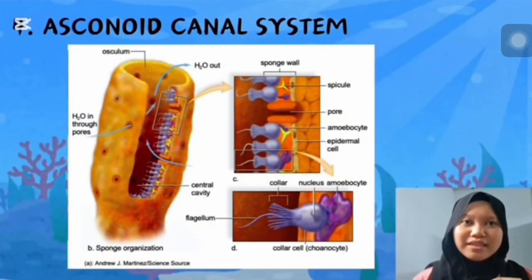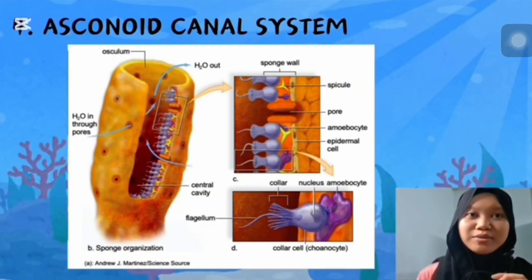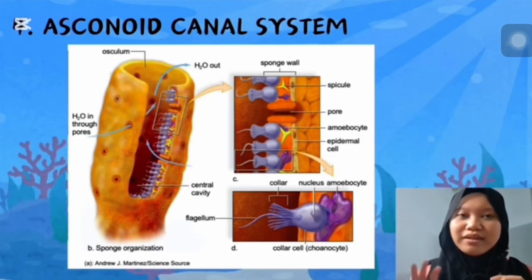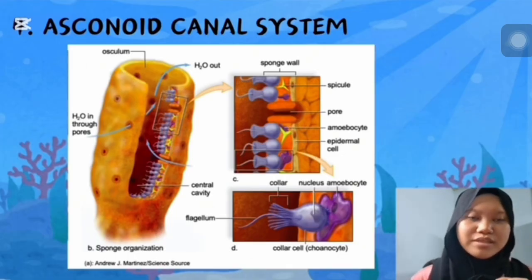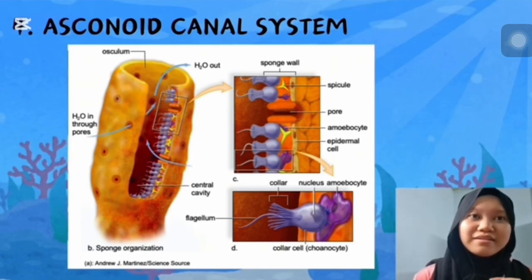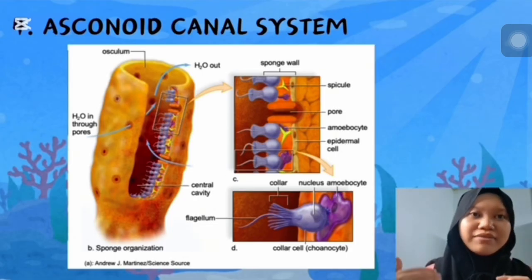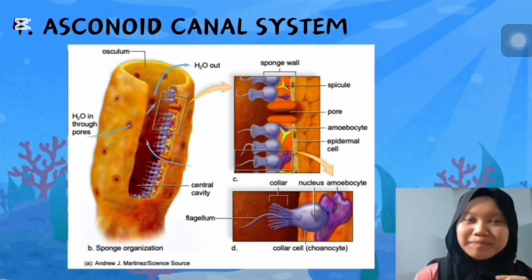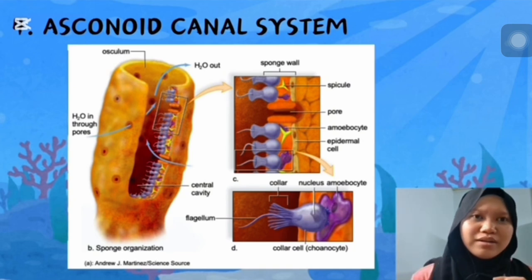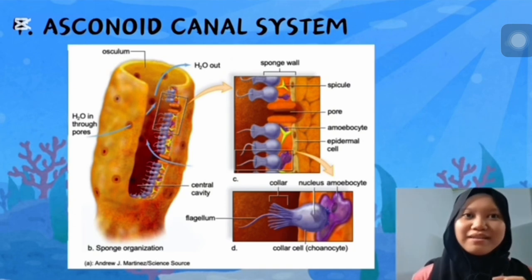So the next characteristic of these poriferans is they have an asconoid canal system. Before I go into detail on this asconoid canal system, I'll be explaining to you first about choanocytes. Choanocytes are one of the cells in the living sponges, and around the choanocytes they have a flagella or flagellum. So what are the functions of those flagella around the choanocytes? I'll tell you in this system.